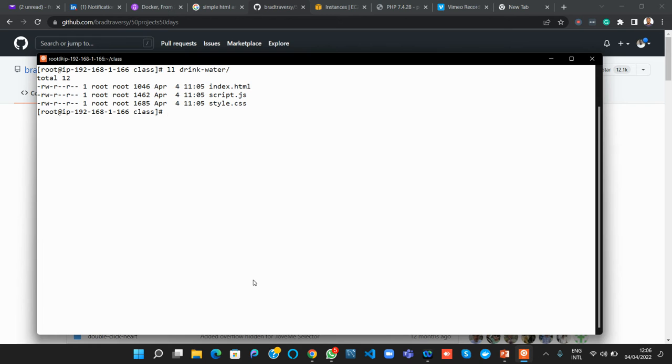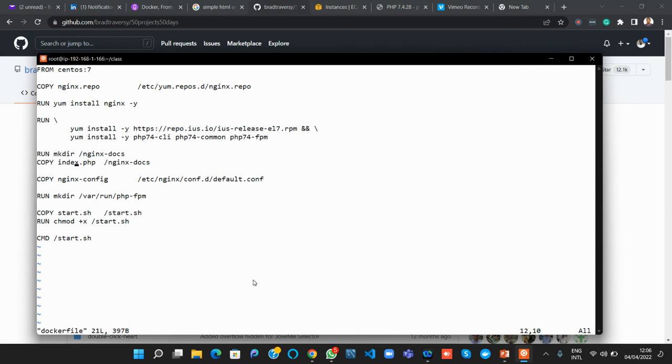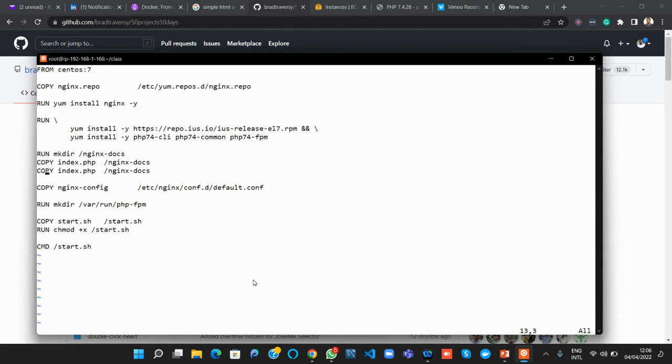So now I want to copy drink water into my document root. So how do I achieve this now? I can either copy the entire content. So this is now drink-water. Now go into your Dockerfile. Now we're copying this. Copy drink-water.